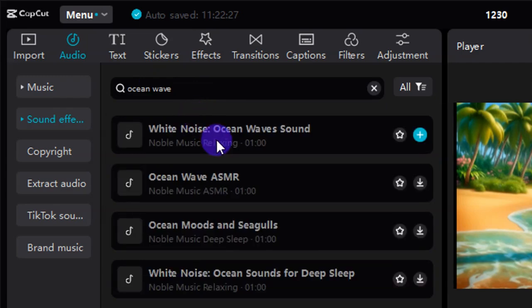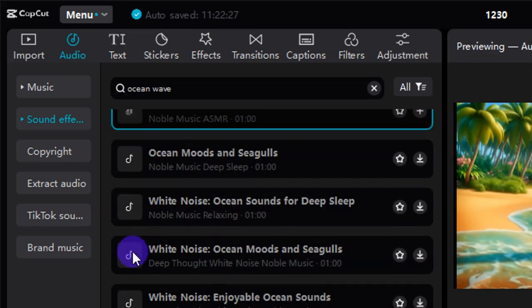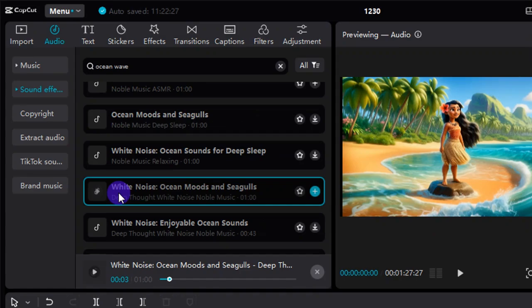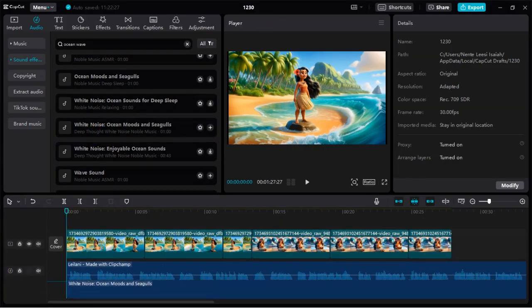These are different ocean wave sounds, so you can play it and listen to how it sounds. So that is too much. So I like that particular ocean wave sound. So what we are going to do is to click and drag it to our track. So click and drag it. So we are going to bring it down under our video.